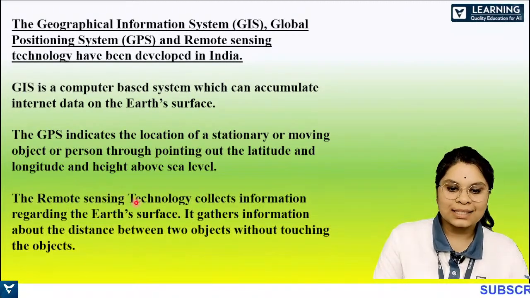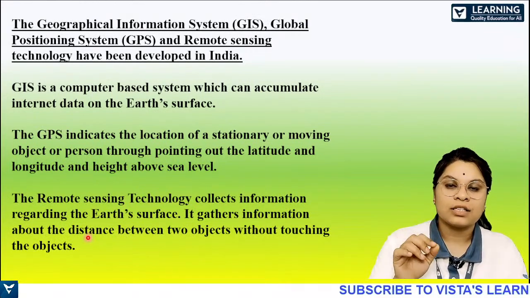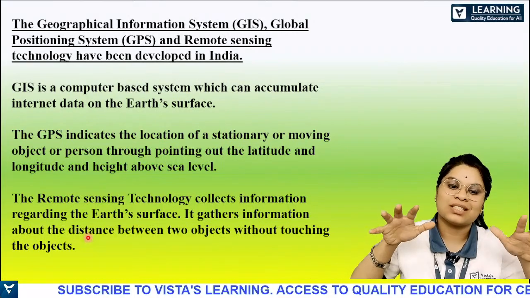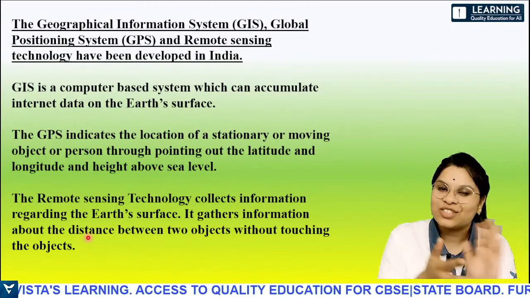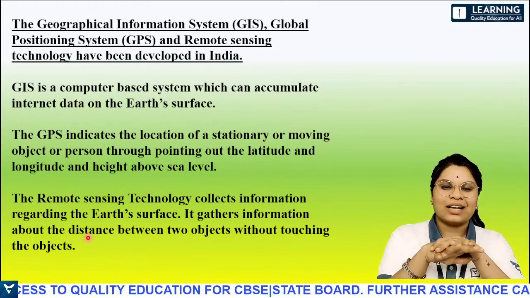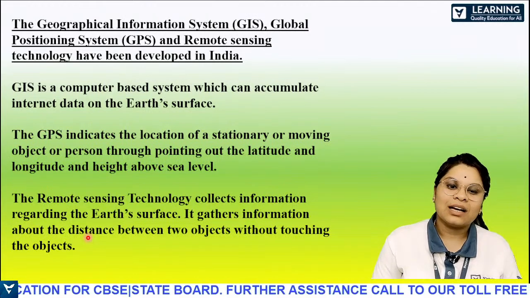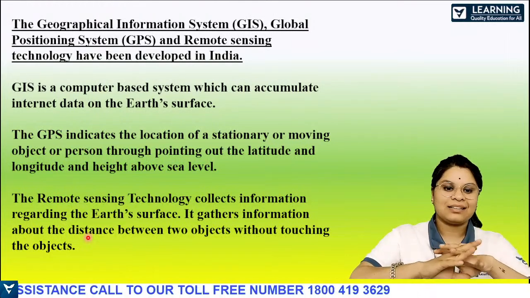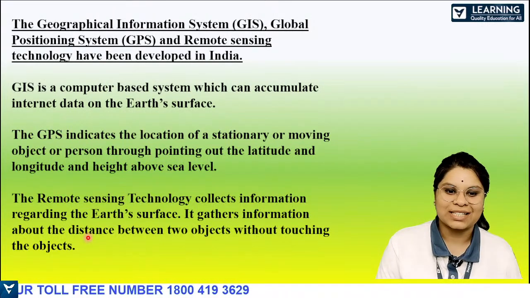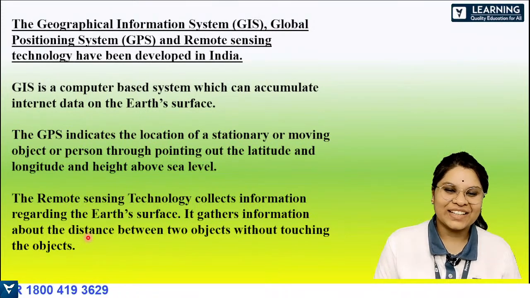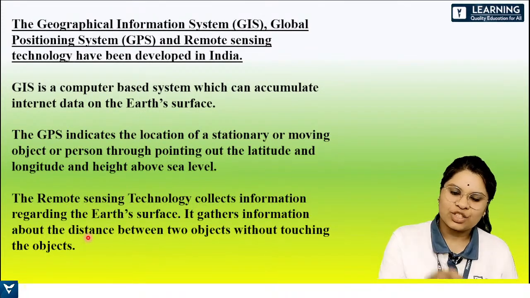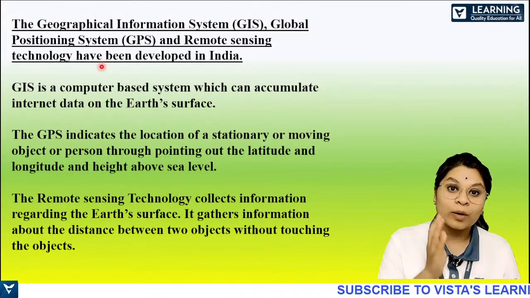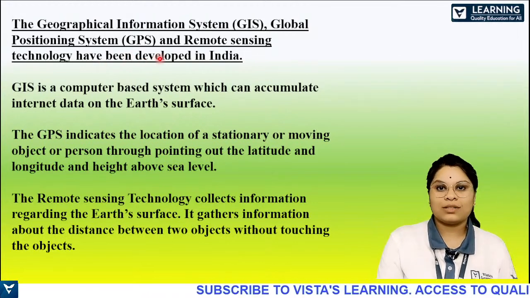And then remote sensing technology collects information regarding the Earth's surface. It can give the information of the distance between two bodies which are not even touching each other, or which are not together. Okay, so that is remote sensing. All 3 are just given in small paras. In your higher classes you'll be studying them in detail, and all these are very nice concepts, so you'll enjoy studying them if you go in this field. So this is a very short note about Geographical Information System, GPS, that is Global Positioning System, and also remote sensing.